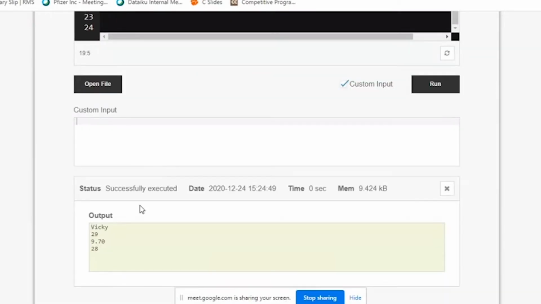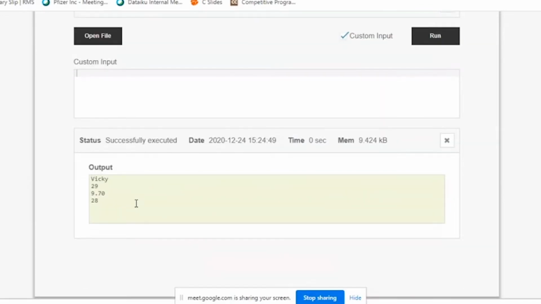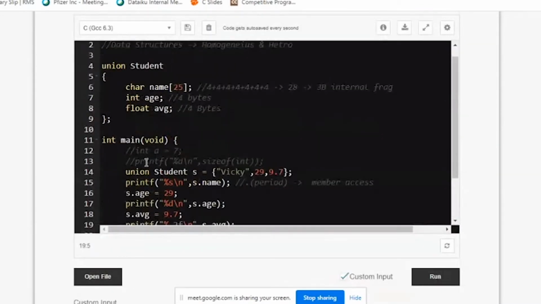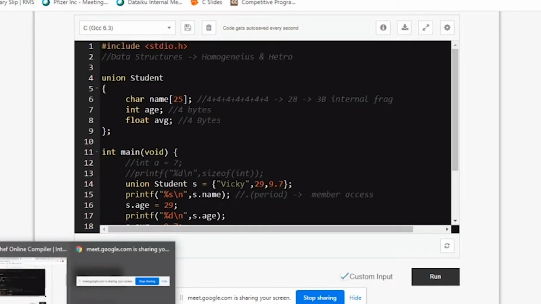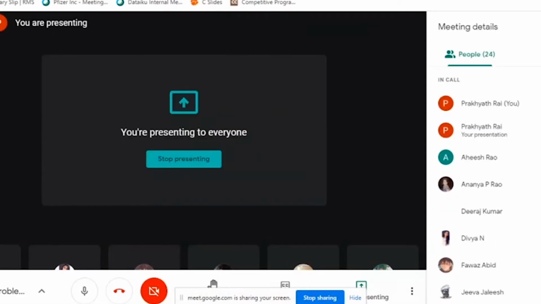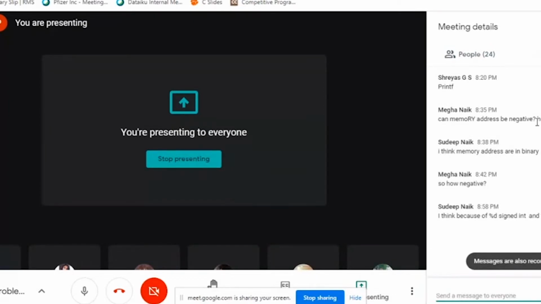Experiment these things in your laboratories or on your systems at home, because looking at them the first time is a bit confusing. When you experiment and practice, when you literally understand what is happening by executing different kinds of these statements, you will gain strength in it. I know I've taken too long till here, so I don't know what questions came up in the chat section. Let me know if you have any questions, since I'm looking into the chat section now. If you have any questions, I can take them up.